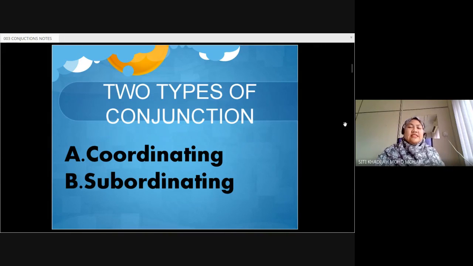Okay, there are two types of conjunctions that you should know at this point. The first one is coordinating, the second one is subordinating conjunction. You don't have to remember how many types of conjunctions we have, but you need to be able to use these two types of conjunction at the proper time, whenever the context is correct.